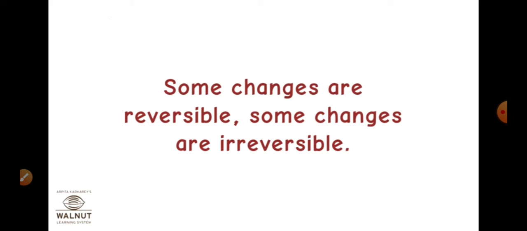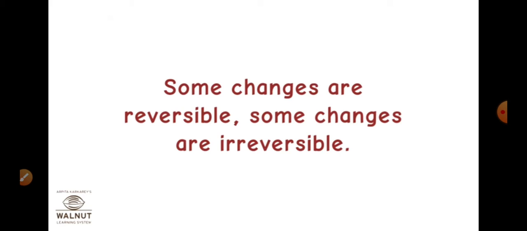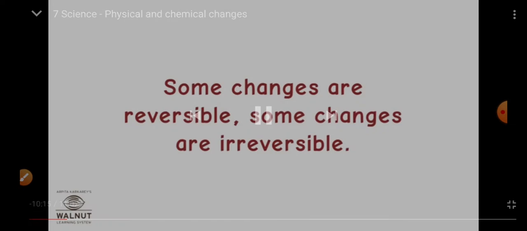So some changes are reversible and some changes are irreversible. Reversible means we can reverse them back to the first original form. And irreversible means which cannot regain its shape, or it cannot regain the state the substance was previously present in. Okay, so this is reversible and irreversible. Some changes are reversible and some changes are irreversible.